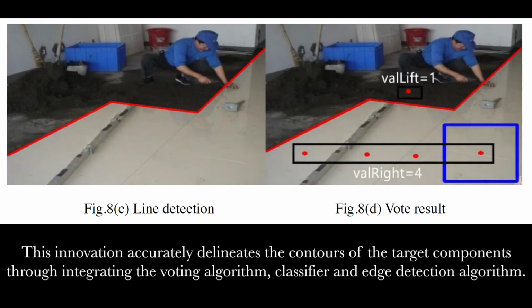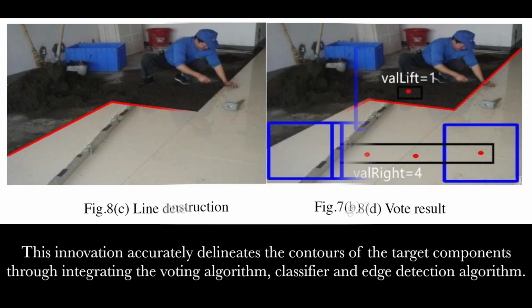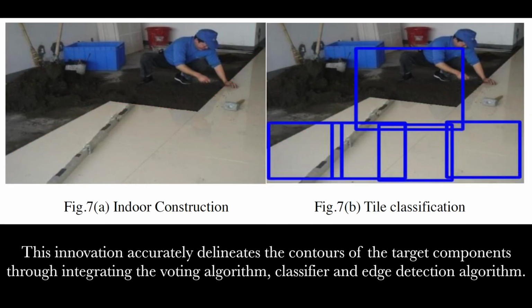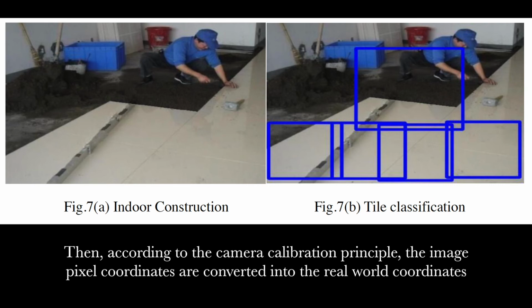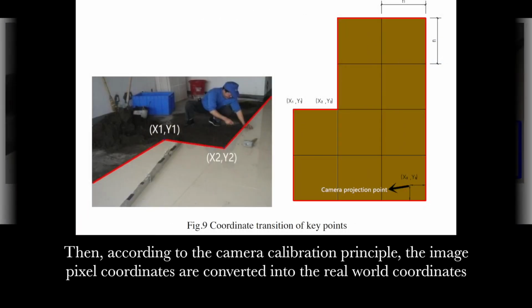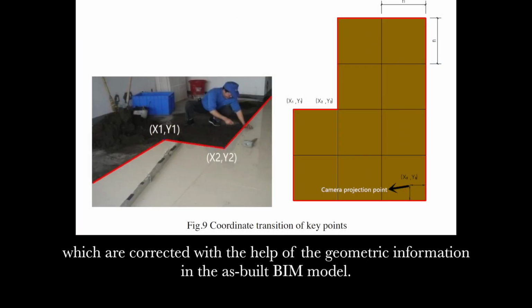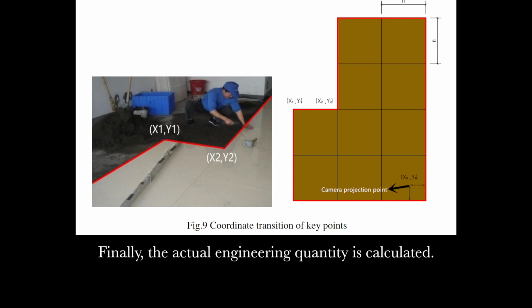This innovation accurately delineates the contours of the target components by integrating the voting algorithm, classifier, and each detection algorithm. Then, according to the camera calibration principle, the image pixel coordinates are converted into real-world coordinates, which are corrected with the help of the geometric information in the as-built BIM model. Finally, the actual engineering quantity is calculated.